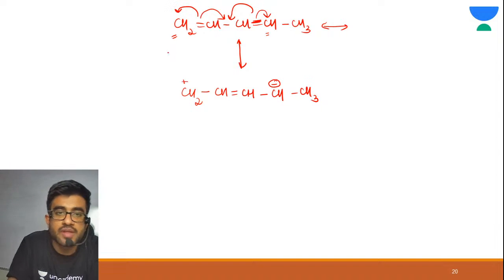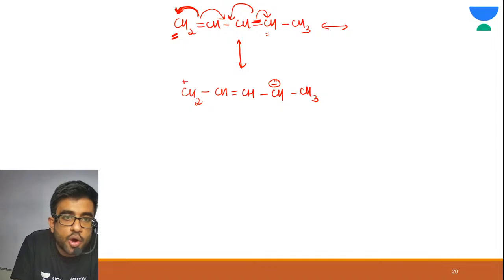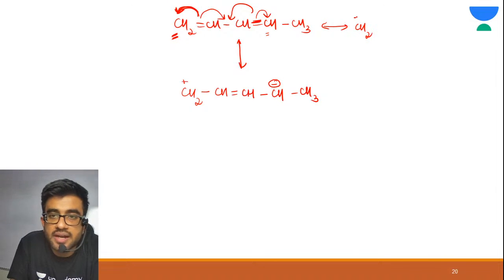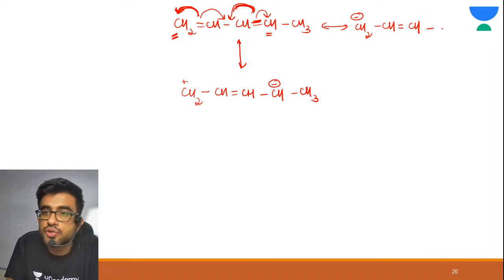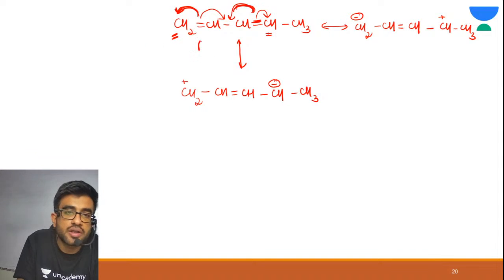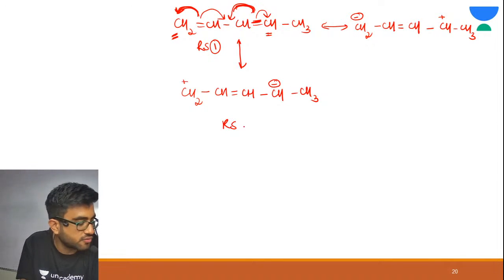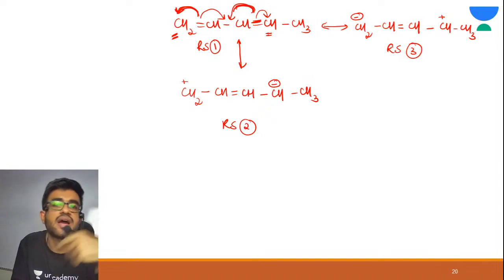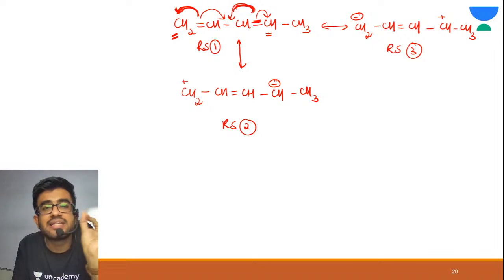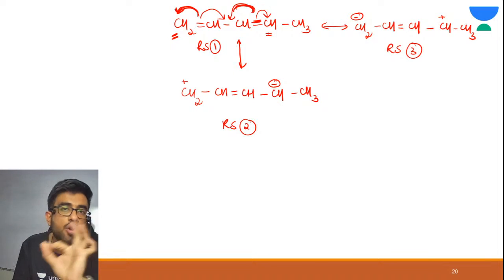Got it? So see, now let us observe this one carbon. The electrons are coming over on it, so this can have a negative charge. There is a pi bond between these two. And let us observe this carbon. Electrons are moving away from it, see this arrow. So CH positive, CH3. Alright. So this is your resonating structure 1, this is your resonating structure 2, this is your resonating structure 3. Got it? How many RS? 3 RS. Now try to write the resonance hybrid of this.